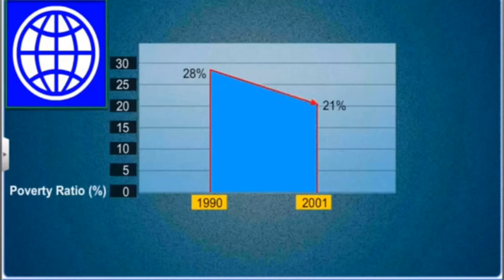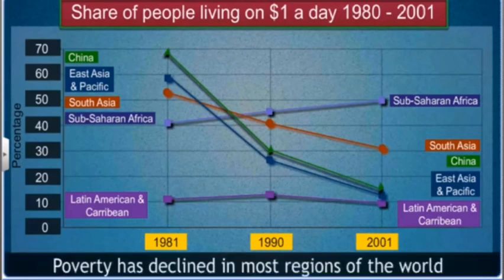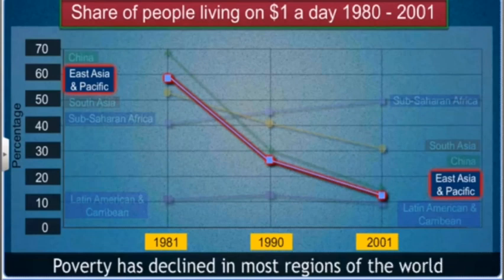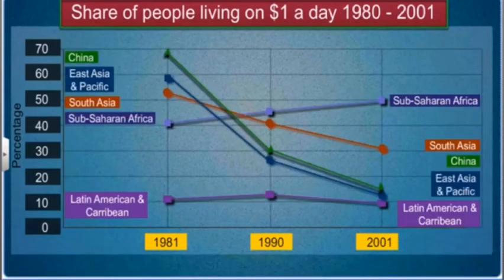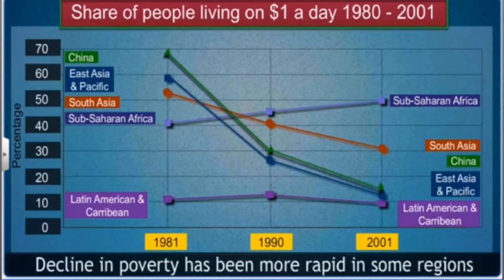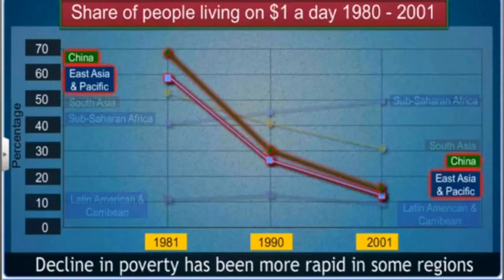The graph here shows the changes in the percentage of people living under $1 a day in different regions of the world. Children, as you can see, poverty has declined in most regions of the world, like China, East Asia and Pacific, South Asia, Latin America and Caribbean. However, the decline in poverty has been more rapid in some regions than others. For example, poverty in China and the East Asia and Pacific region has declined more rapidly than in South Asia.